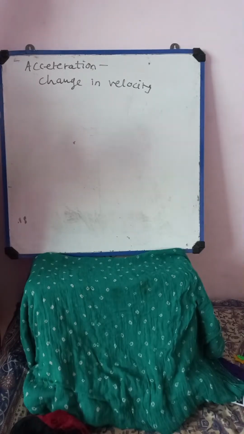maybe remaining constant. Remaining constant does not create acceleration, but covering different distances in successive time intervals is nothing but what? The acceleration. So that means in the first 5 minutes maybe my speed is more, in the next 5 minutes my speed is less, and in the next 5 minutes I increase the speed, but I am not able to cover 1 kilometer.